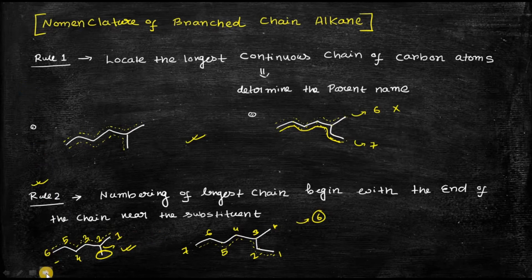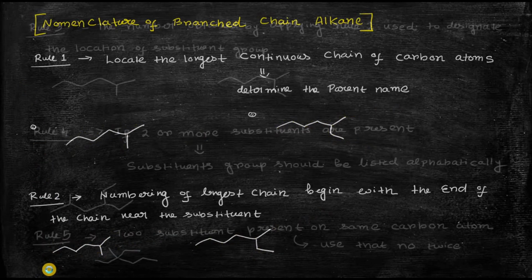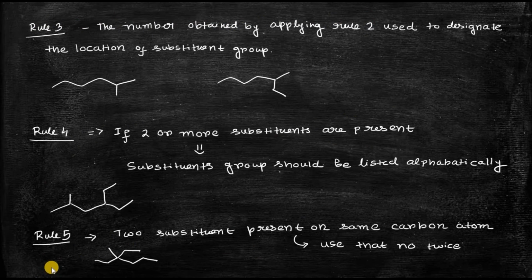Okay, now let's go to rule number 3. We have already identified the longest chain, and we have already decided the numbering. So what does rule number 3 say? Rule number 3 says that the number obtained by applying rule 2 is used to designate the location of the substituent group.